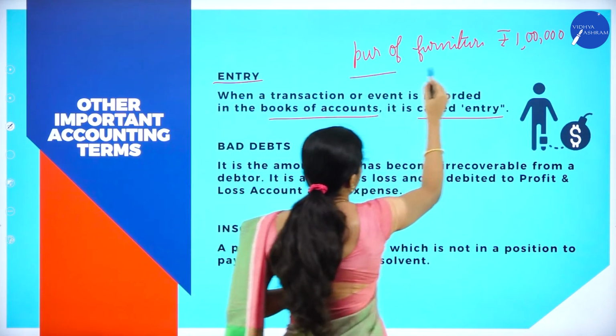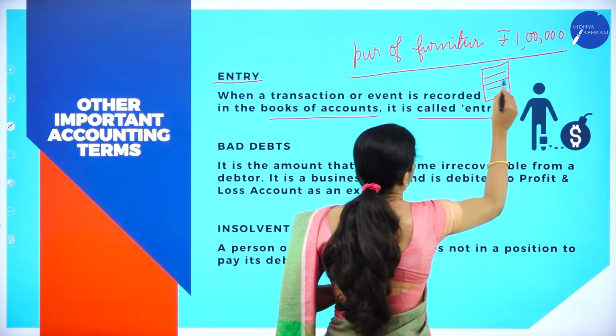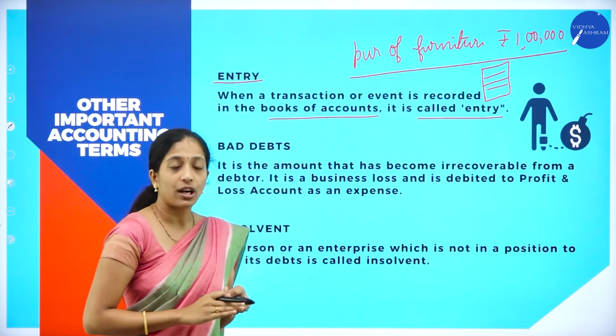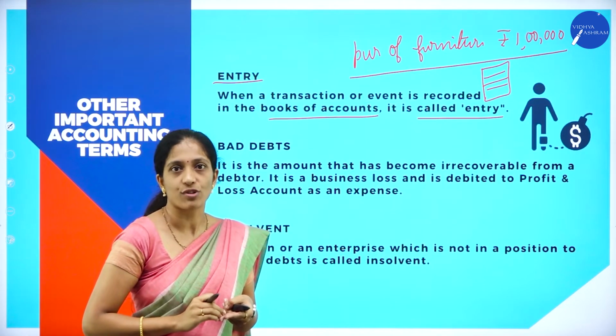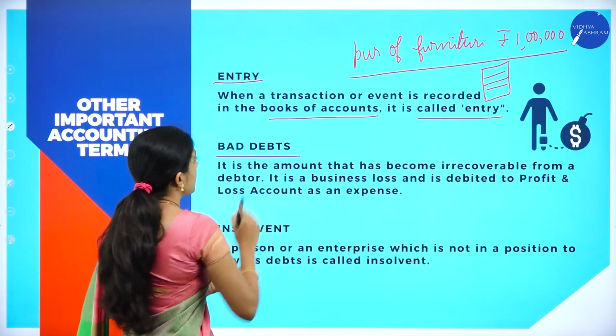If you record this transaction in the books of account, then it is called as what? Entries. Now clear about the entry. So if a transaction or event that takes place in an organization is recorded in the books of account, then it is called as what? Entry.